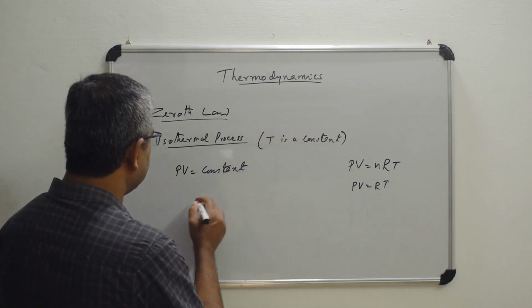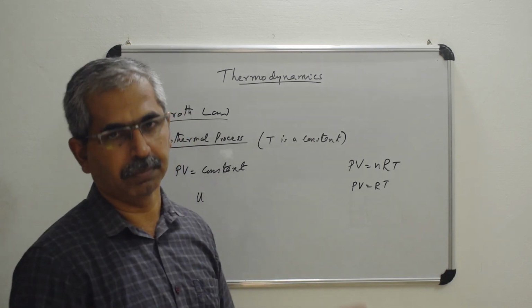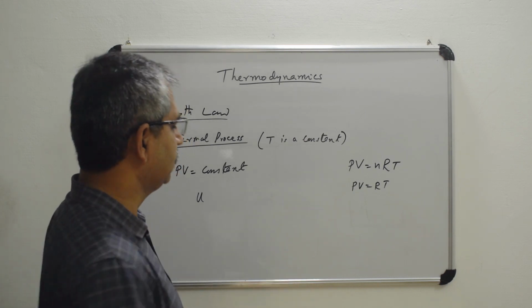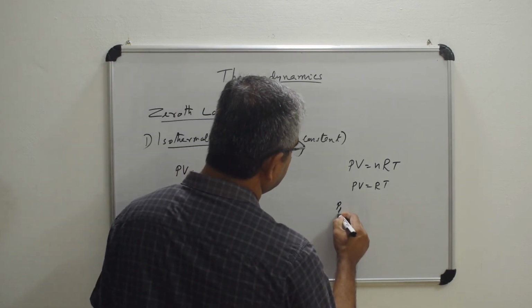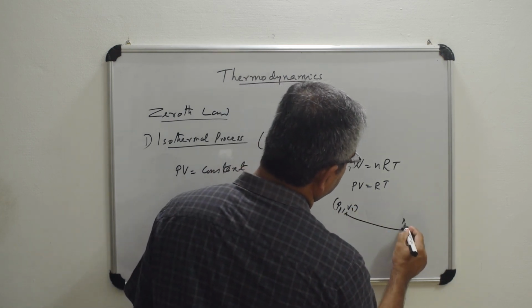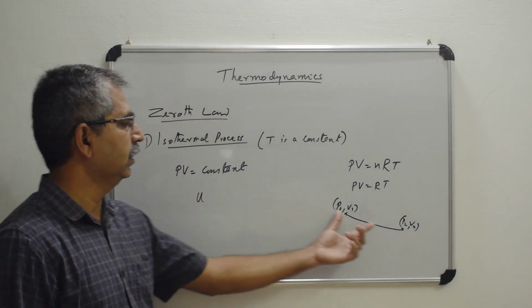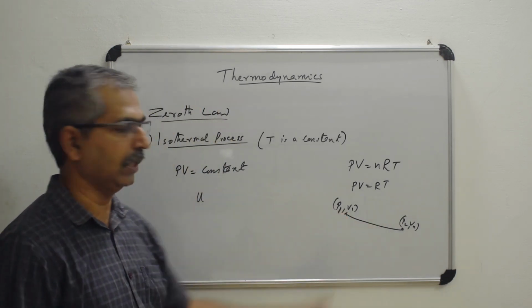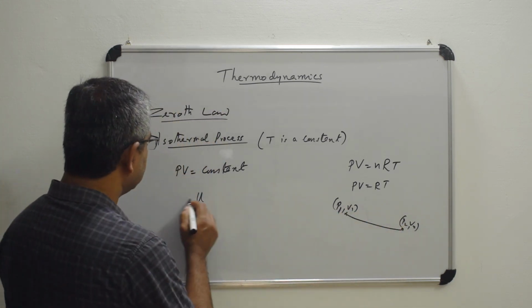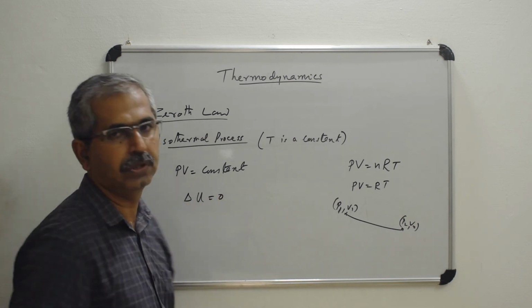See, the internal energy U is a function of the temperature only. So if the temperature remains the same, and the system moves from P1 V1 to another position, P2 V2, then the internal energy will be the same in both positions. So what will be the change in internal energy? That is delta U, and it will be equal to 0.